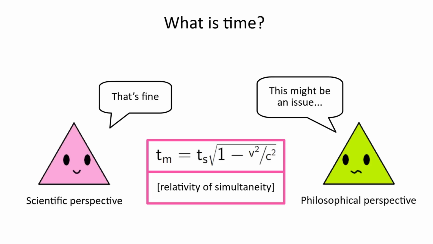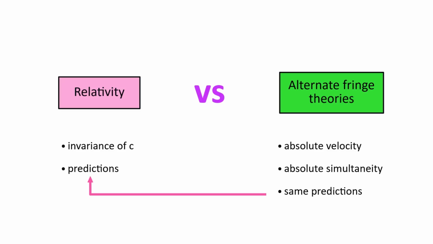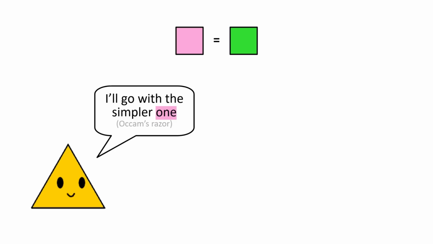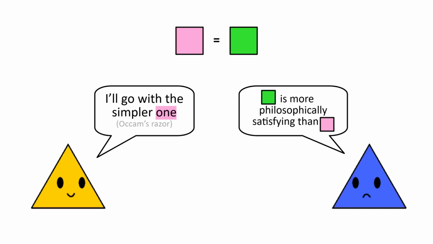And in that case, if you don't want to just accept that's how the universe is, then there do exist alternative fringe theories that oppose relativity and include things like absolute velocity and simultaneity. The thing is, these theories must make the exact same predictions as relativity, i.e. the ones that have matched decades of experimental evidence. That makes them equivalent to relativity, because there's no experiment that could prove one over the other. When competing theories have the exact same predictive power, scientists just go with the one with fewer assumptions, which is why relativity has stood the test of time and is still the dominant theory over a century later, even if you don't find it philosophically satisfying.